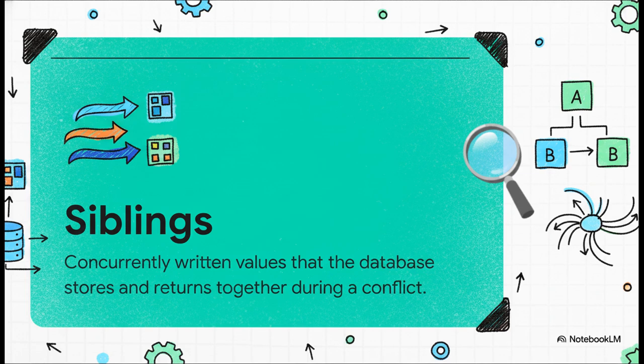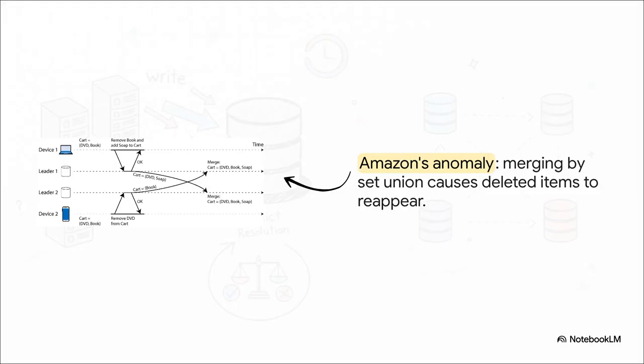Now, this brilliantly avoids the catastrophic data loss we just saw with last write wins, but it means you, the developer, have to build complex, intricate logic to merge these siblings back into a single record everywhere a collision might happen. And this brilliantly illustrates what happens when you try to manually merge siblings without a bulletproof plan. It's the classic shopping cart anomaly.